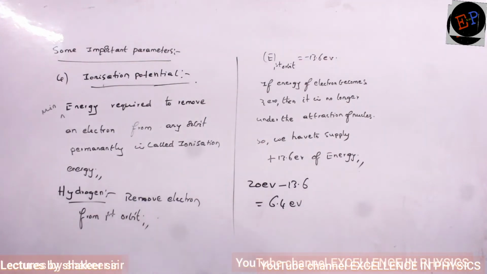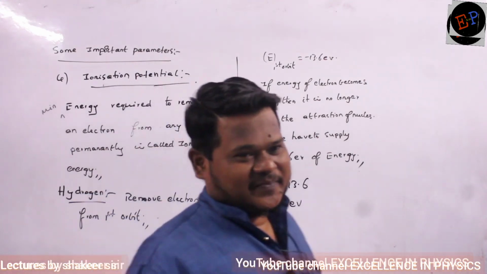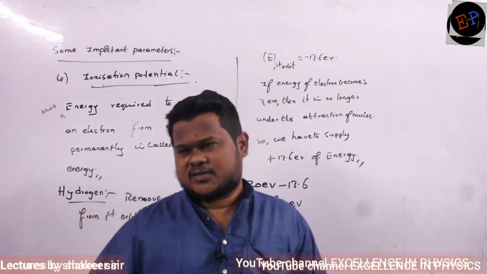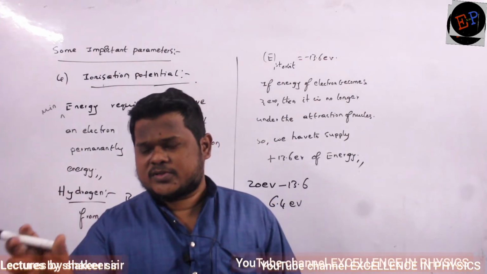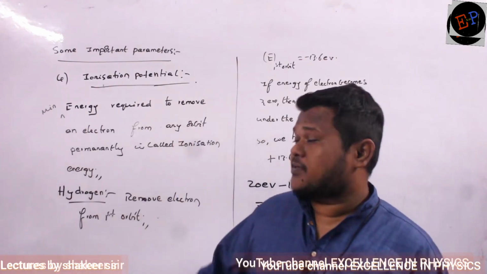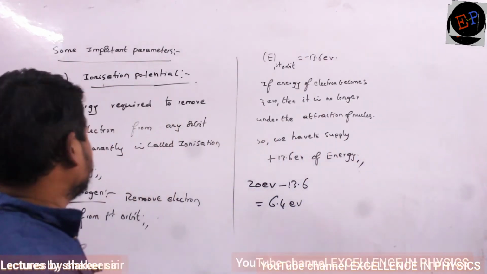Okay. Ionization potential. Ionization potential means what? Again same concept only. So ionization energy divided by charge of electron. Electron volts should convert into volts. That minimum amount of potential is called ionization potential. Okay? So write down.